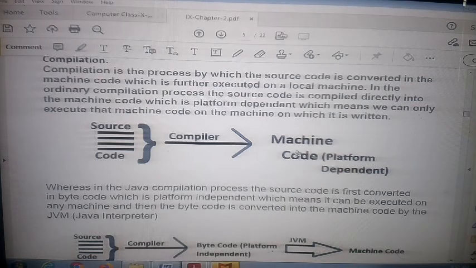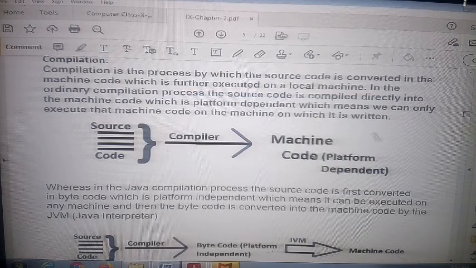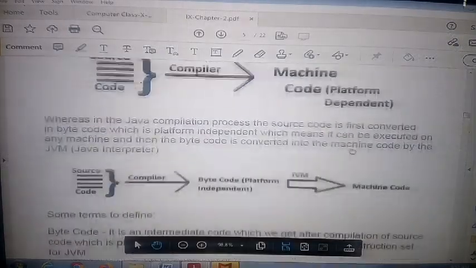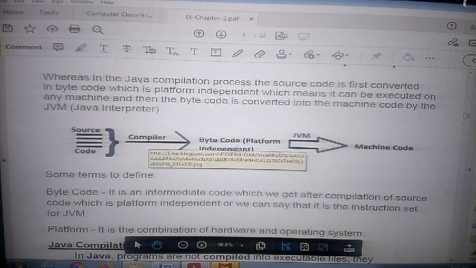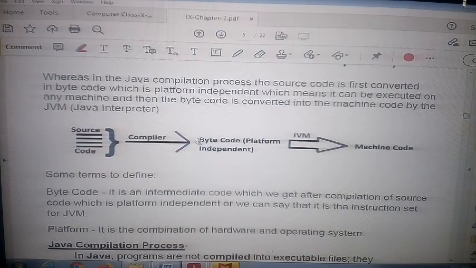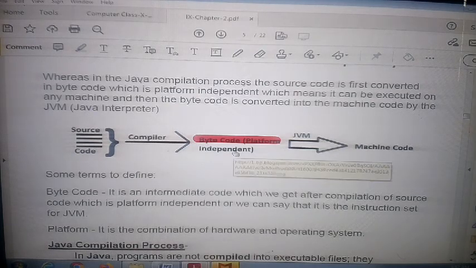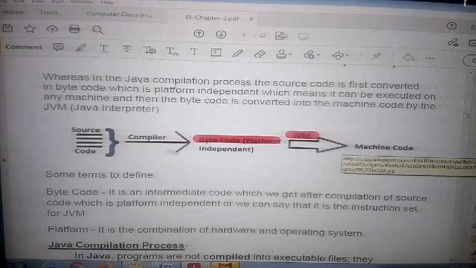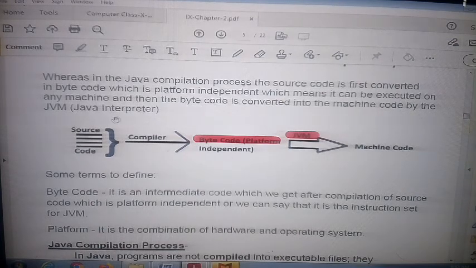With the help of the compiler, source code is converted into bytecode, which is platform independent. Then the bytecode is converted into machine code with the help of the JVM.